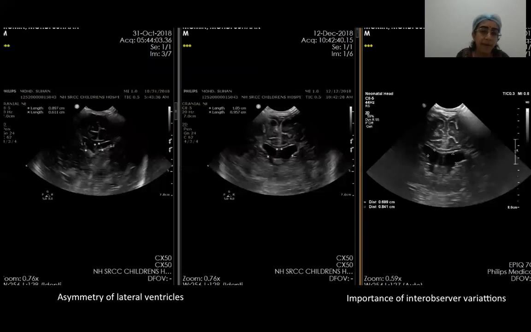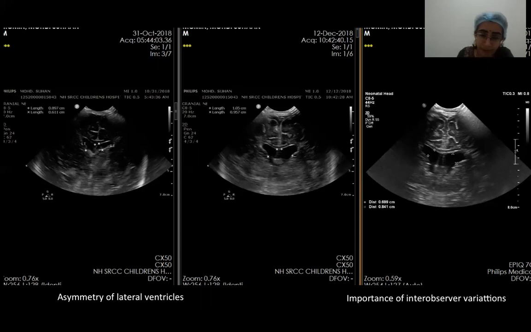So here we have a patient in which the first scan showed some asymmetry of the lateral ventricles. This finding by itself is really not a very worrisome finding. But this child had progressive increase in size of the lateral ventricles, and progressive increase in head circumference. Hence, sequential ultrasound scans were done, which confirmed the presence of hydrocephalus.